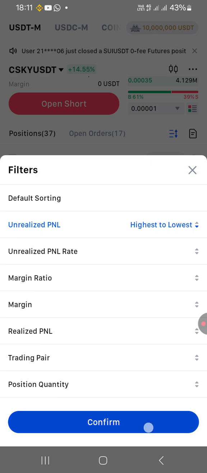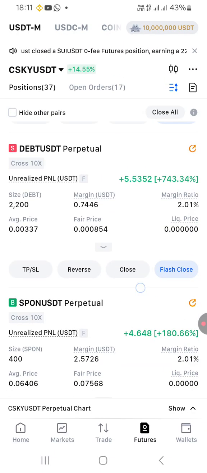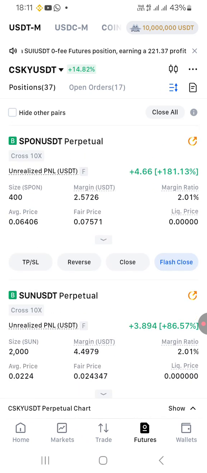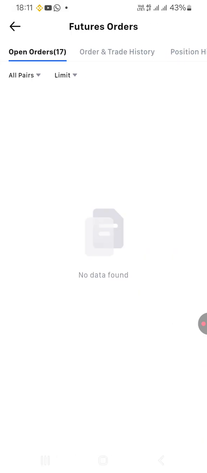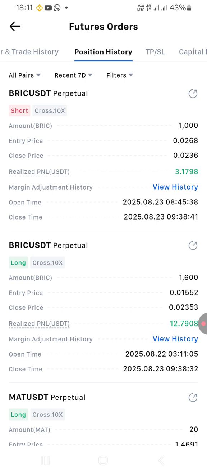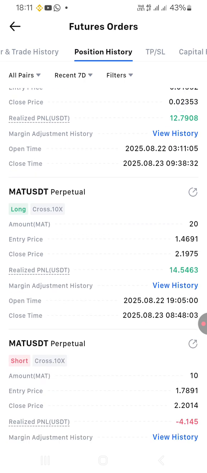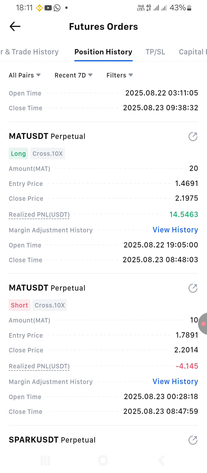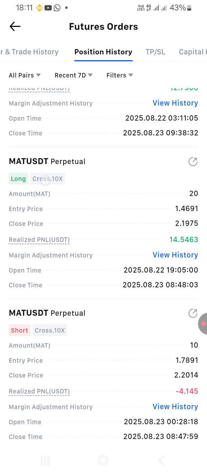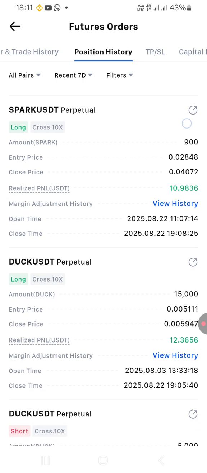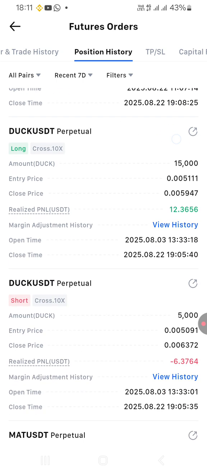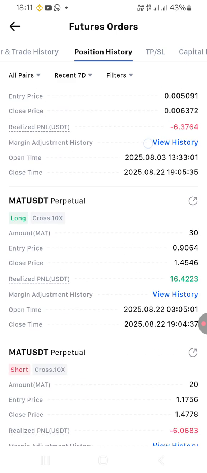Let's go to that one. Okay, so these are the ones that are also in profit. I wanted to at least show the positions that have closed a little. There is one that I closed, the short one, at $3. There's one I tried at 12, and one at 14, the MAT against the UG. I've actually been taking a lot of profit from the MAT against the UG. I ended up with 14 here. Then Spark 2, I earned some from it, and that one I took some pay. So these are the ones that I've closed.